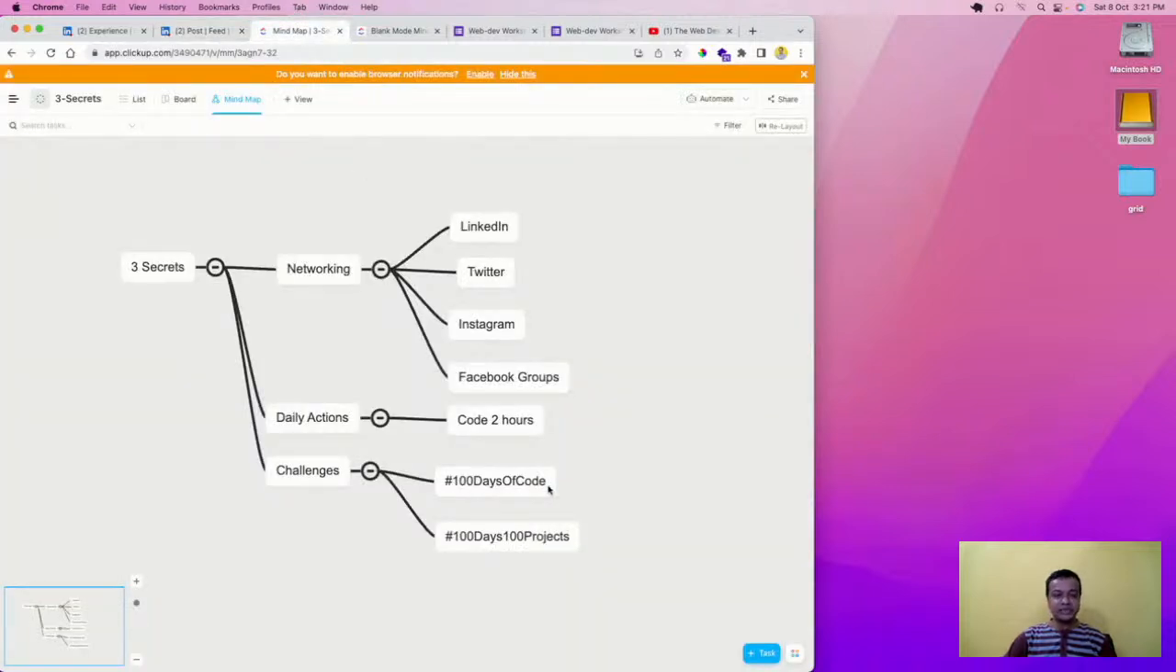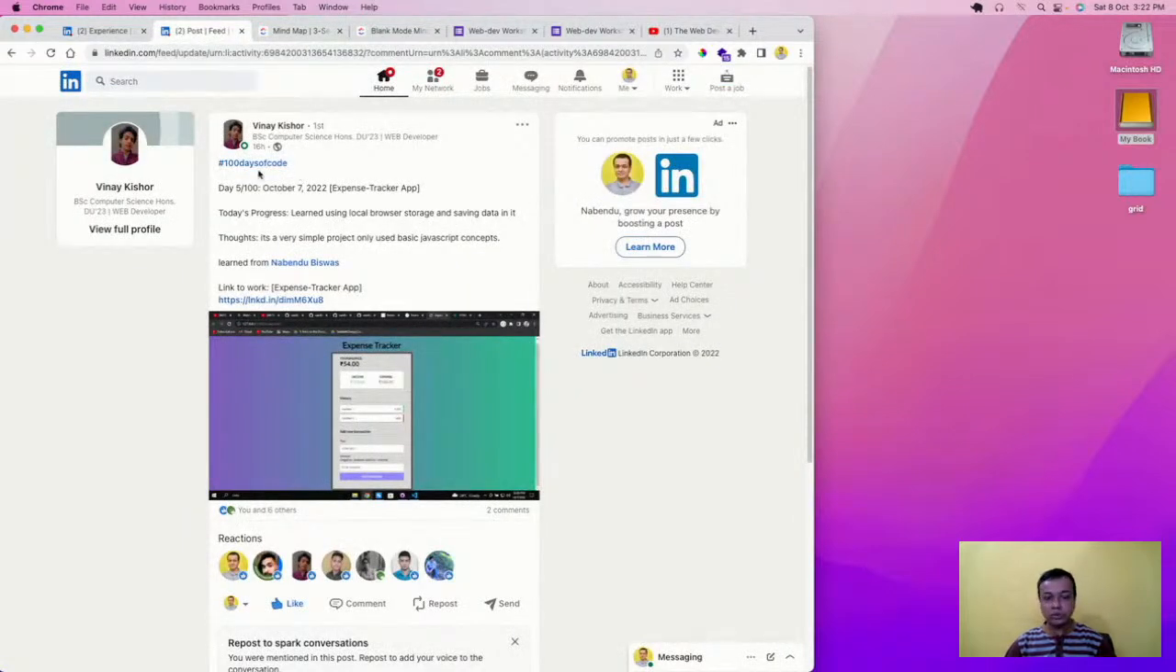100 days of code is one of the toughest coding challenges on the planet. Why is it so tough? Because you have to code for 100 days continuously, do something good, and post it on the hashtag. Nobody can code continuously for 100 days.